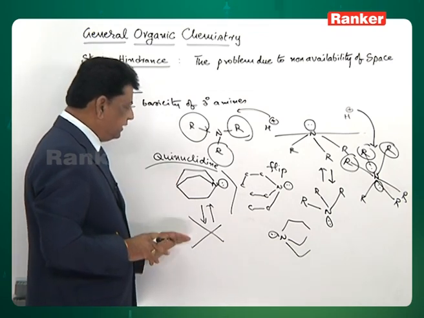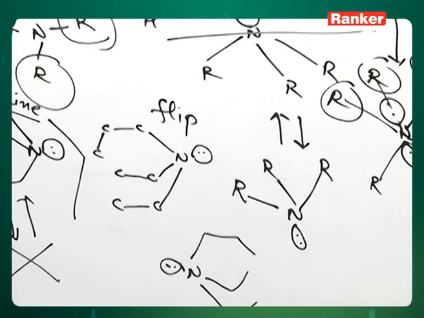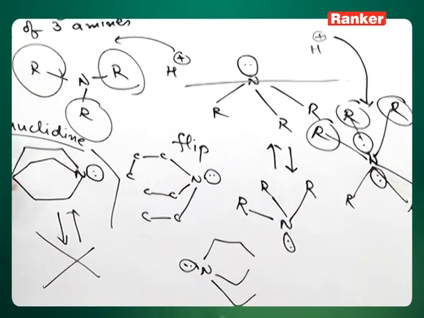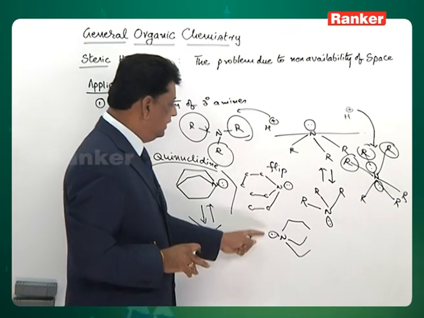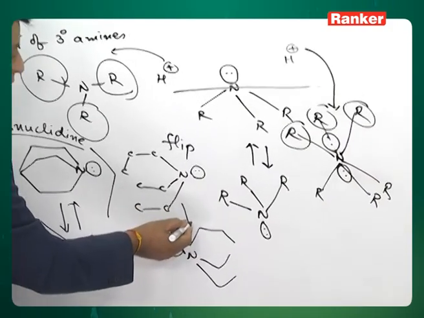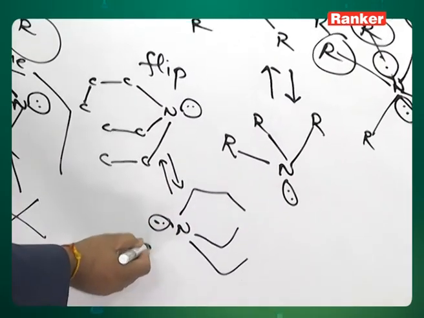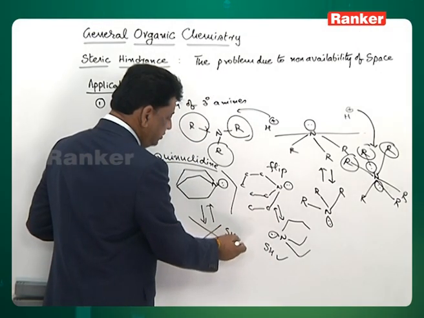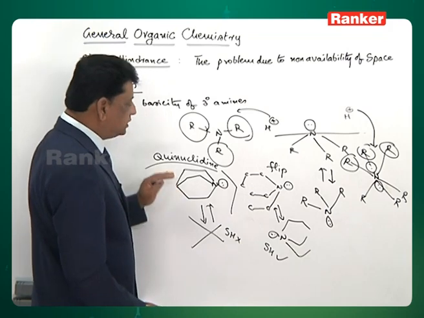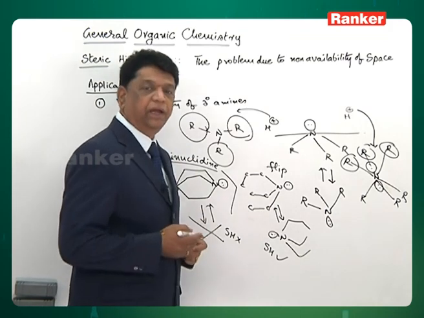This has no steric hindrance because all the groups are attached to a common carbon, whereas here flipping takes place, and therefore steric hindrance is there, whereas here there is no steric hindrance. So this is found to be a stronger base than this particular example.